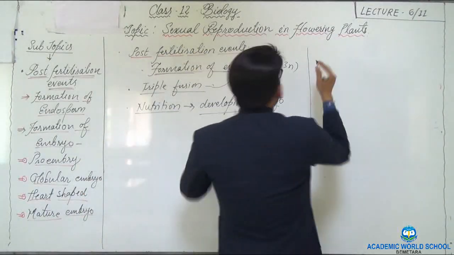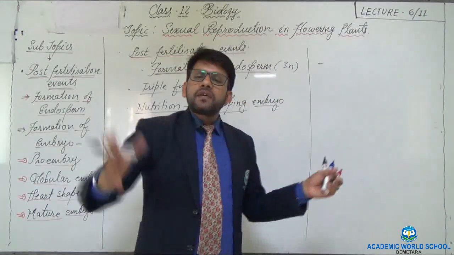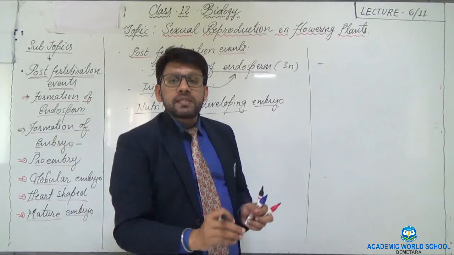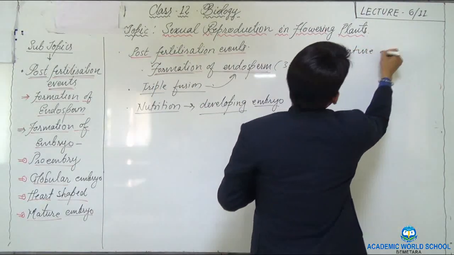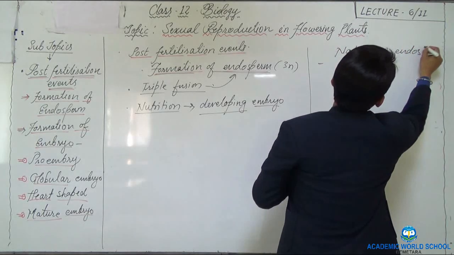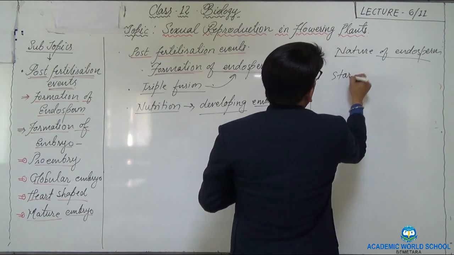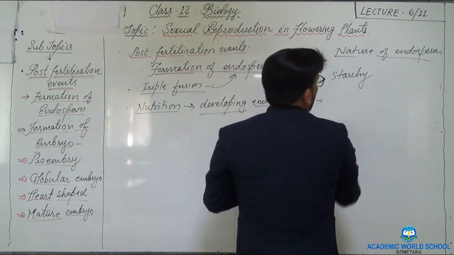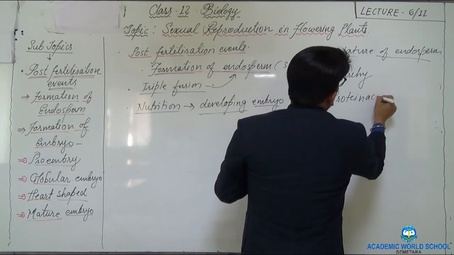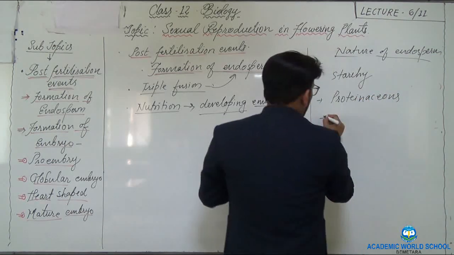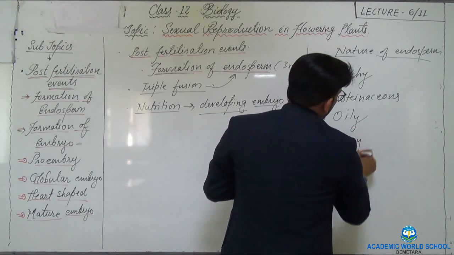So the endosperms are of different types. Varieties of endosperm that we can see, or the nature of endosperm, may be starchy, it may be proteinaceous, it may be oily, it may be stony.